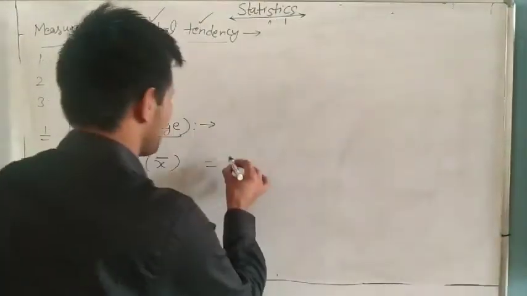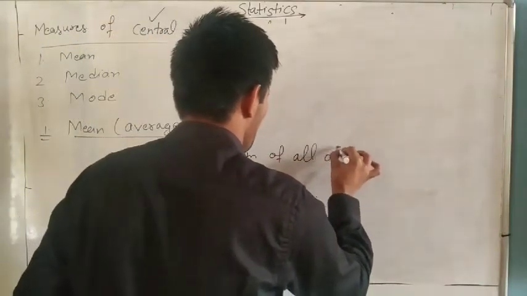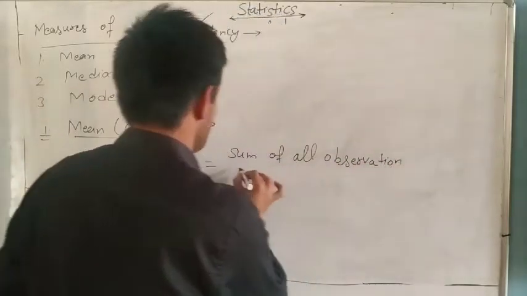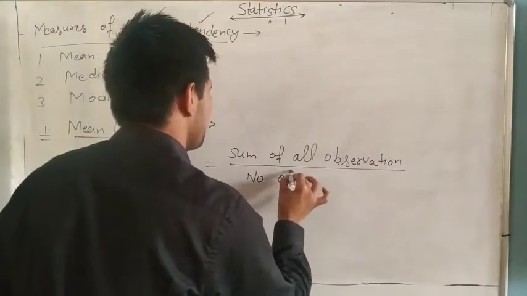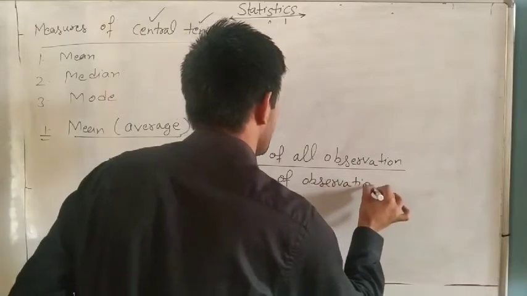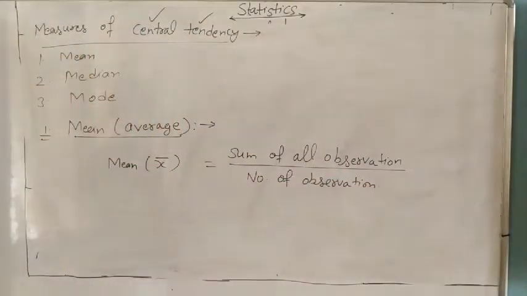So mean is the sum of all observations divided by the number of observations.